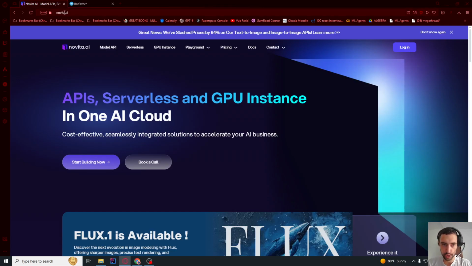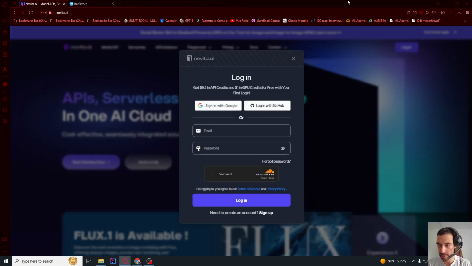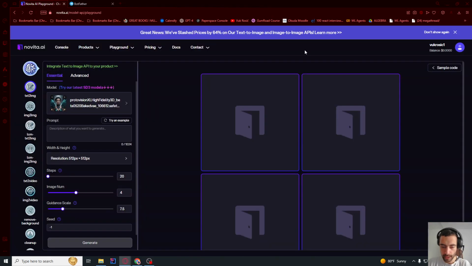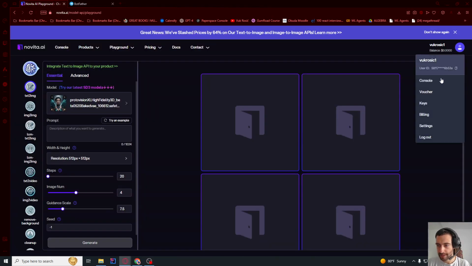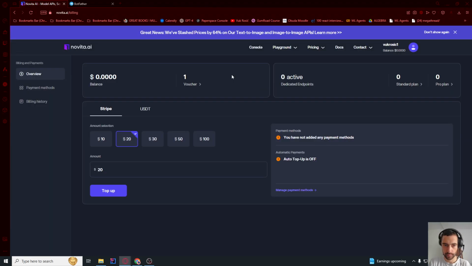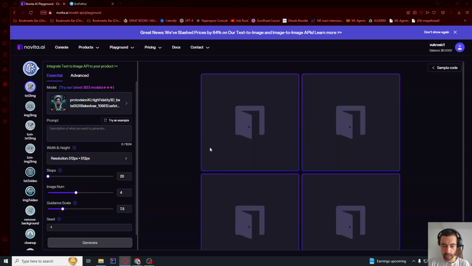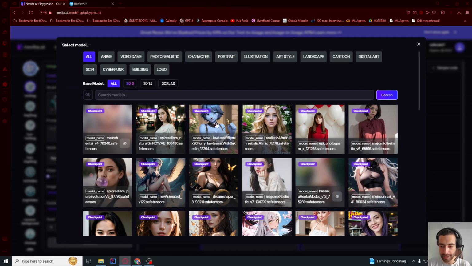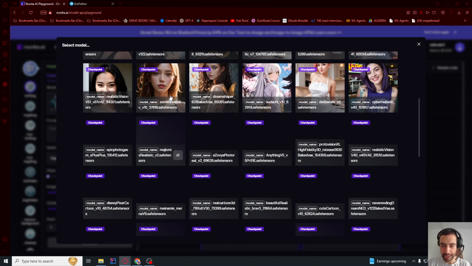We will go to novita.ai and we will log in or create an account. If you click on your account on the side and here voucher, you will get $0.5 for free after login, which is maybe even up to 100 free images and pages, if not books of text. Let's click here up in the playground and image. This is the service that we will be using, so you can click here and select any image type. I recommend you just pick one of these characters.